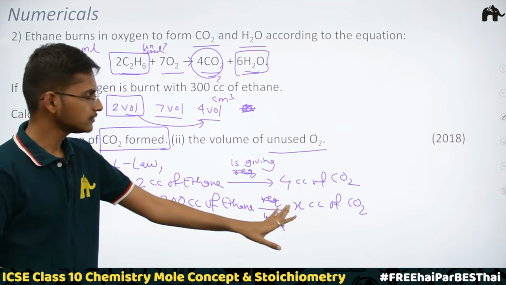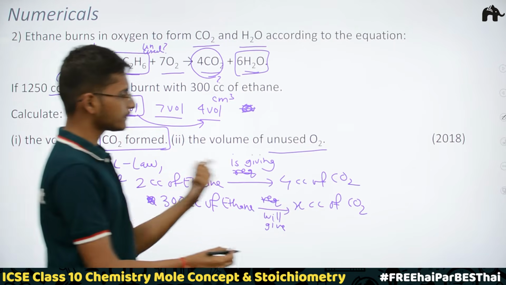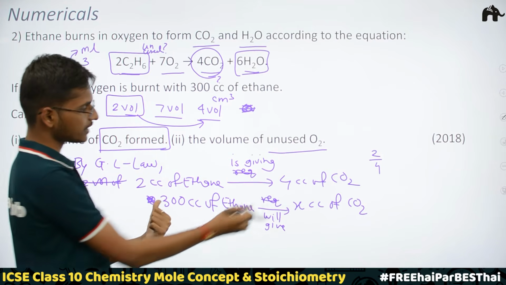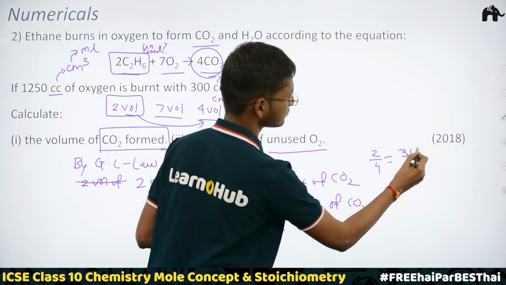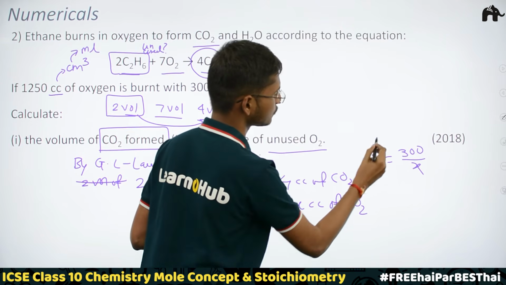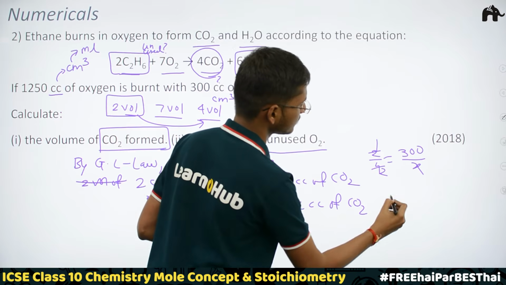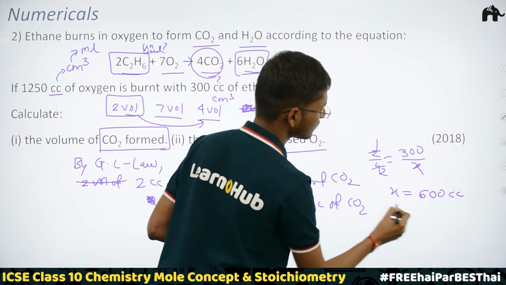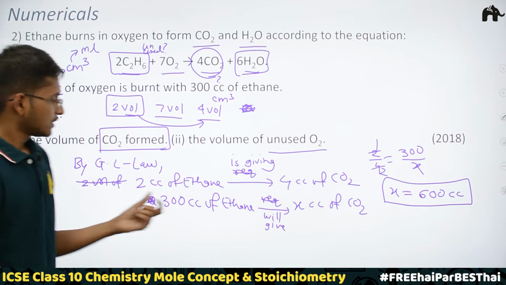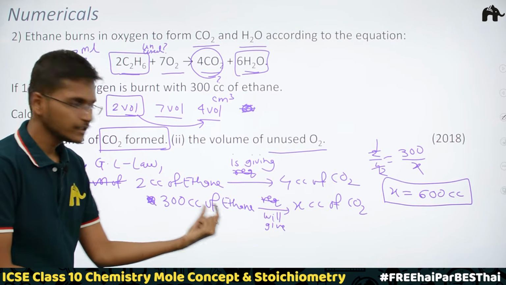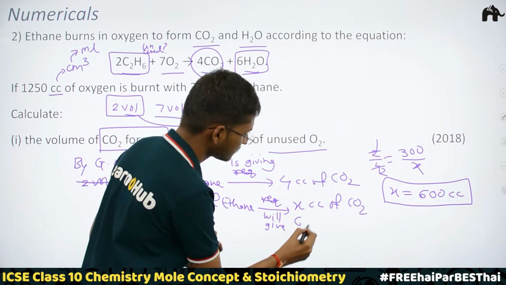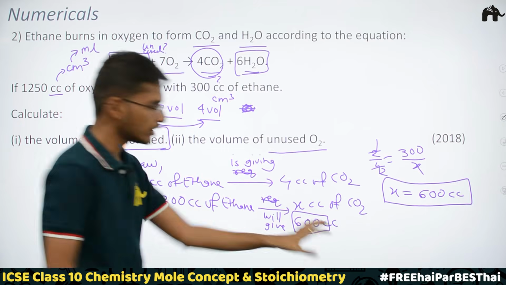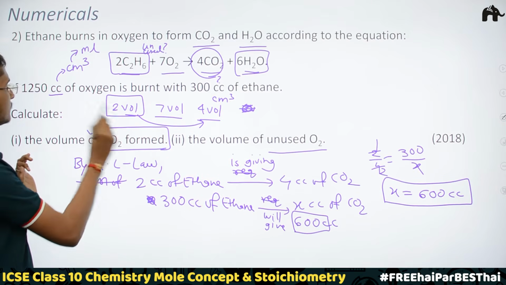Now let's find the value of x simply. So 2 by 4 I can write here. 2 by 4 is equal to 300 by x. Now, the 2s are cancelled, and here x is equal to 300 into 2, which is 600 cc. So this means 300 cubic centimeter of ethane will give us 600 cubic centimeter of carbon dioxide. So we have found the answer to this first question.